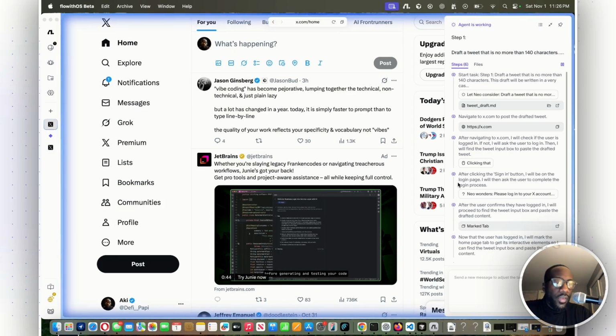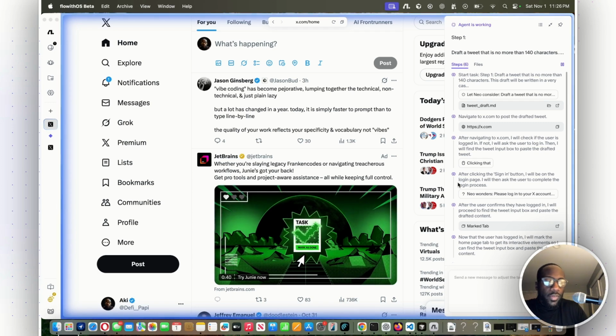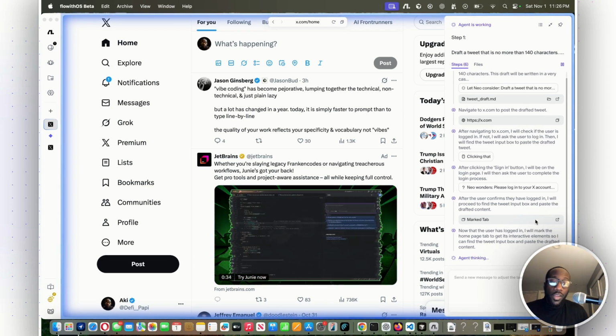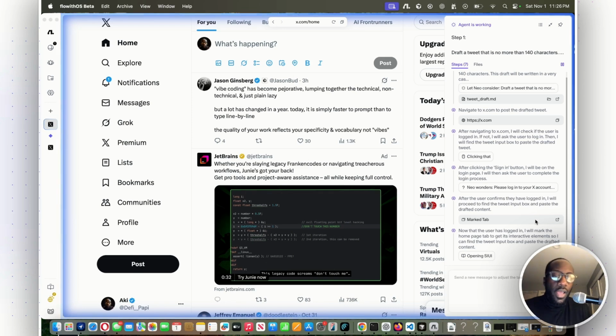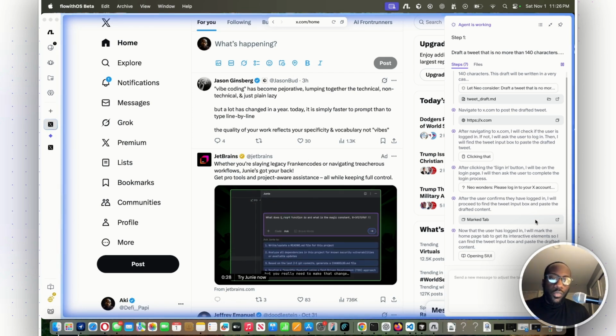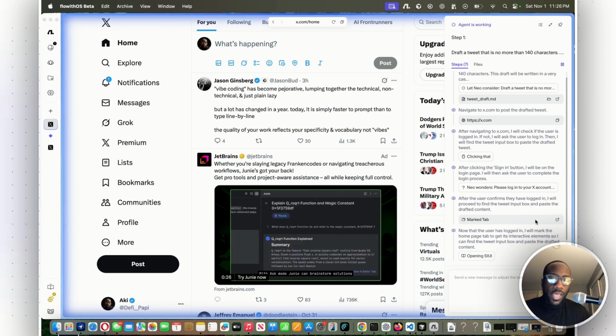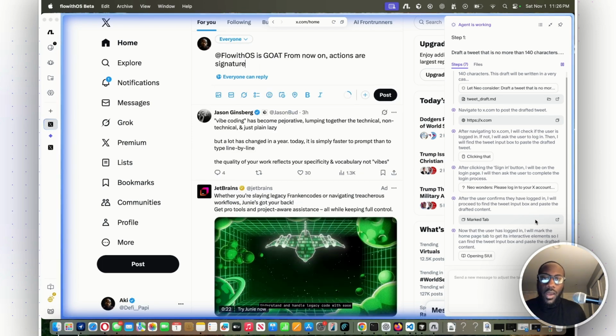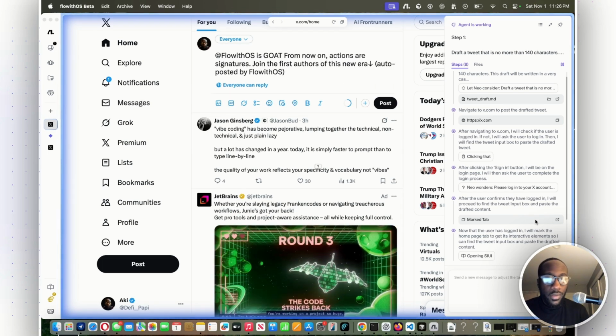All right, now that the user has logged in, I will mark the homepage tab to get its interactive elements so I can find the tweet input box and paste the drafted content. And so it'll go step by step. This is how the agent Neo was working, right? It really goes step by step, it really plans it out. And so I have high expectations for this. Oh wow. No hands. There's no hands.